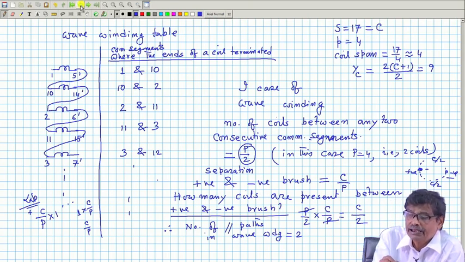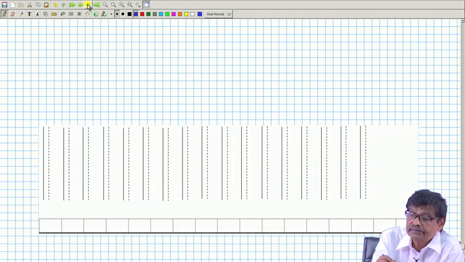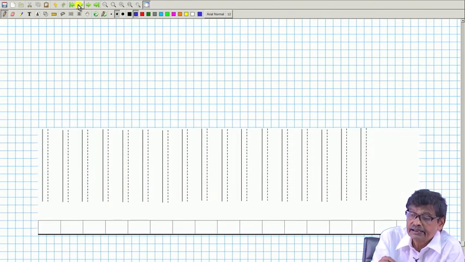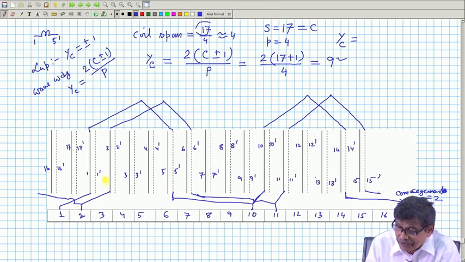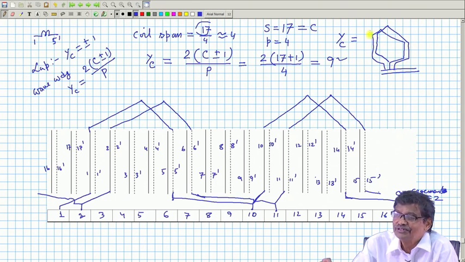Why this winding is called wave, we can easily understand, because it progresses like a wave. And in case of lap, why is it lap? Because the first coil will be like this, the second coil will be on the lap of the first coil, and so on.